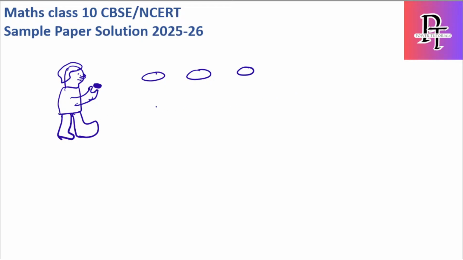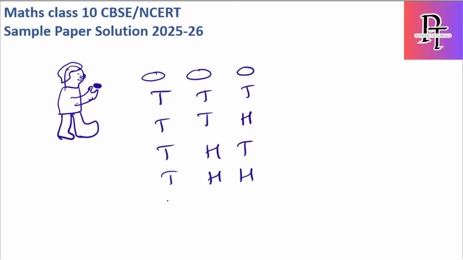Okay, so what can be the total cases when 3 coins are tossed? It can have either 3 tails or 1 tail and 2 heads. Let me calculate all the cases: TTT, TTH, THT, THH, HTT, HHT, HTH, and HHH.